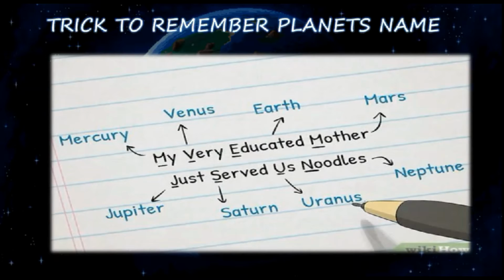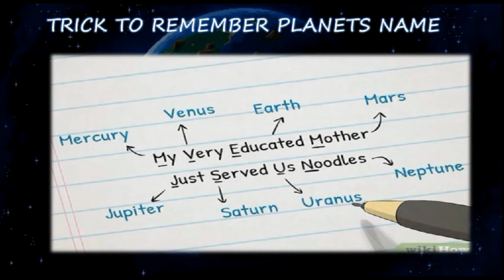Here you can see a trick to remember the planets' names. How can we remember these 8 planets' names? By making a sentence and remembering the first letters.